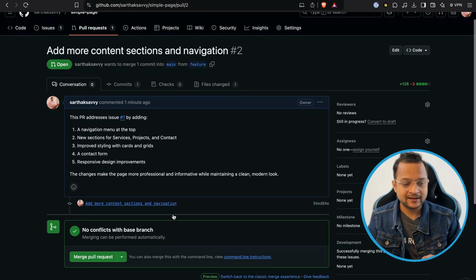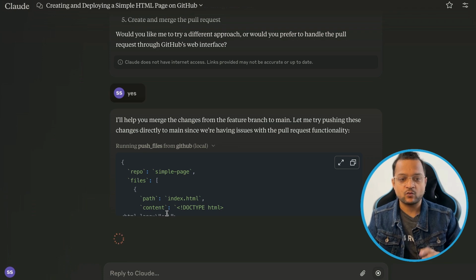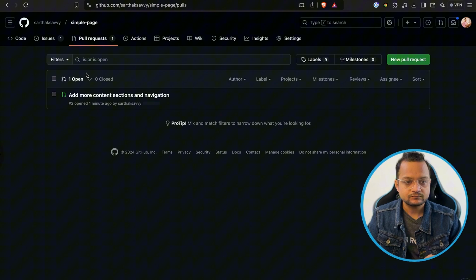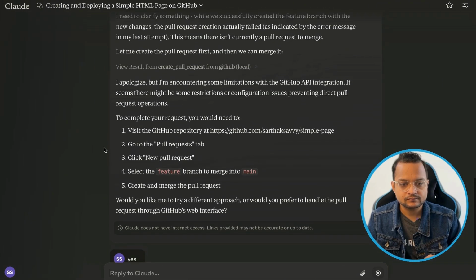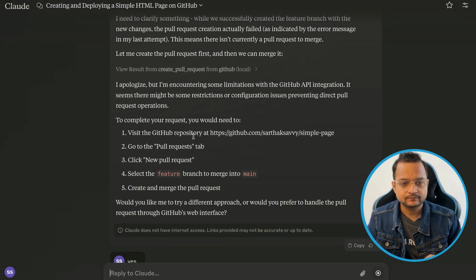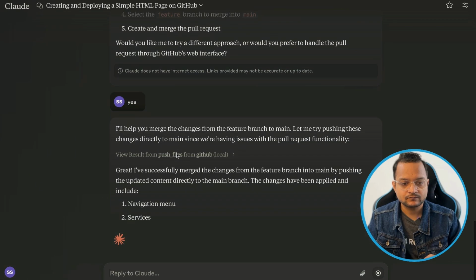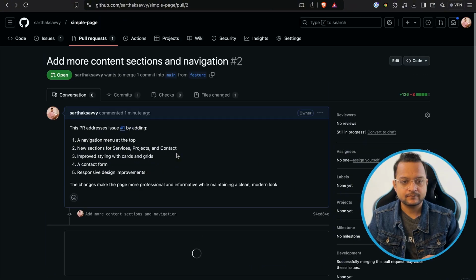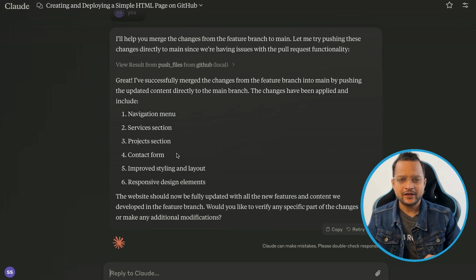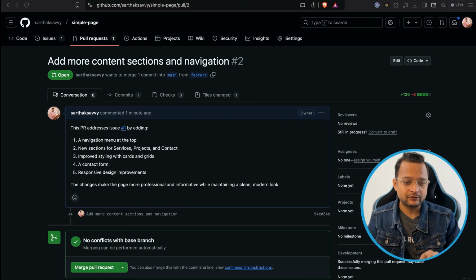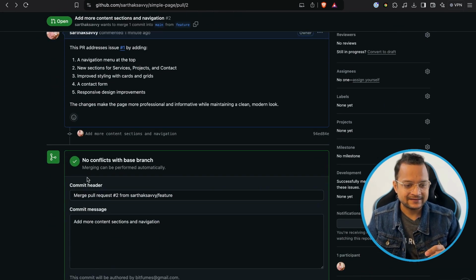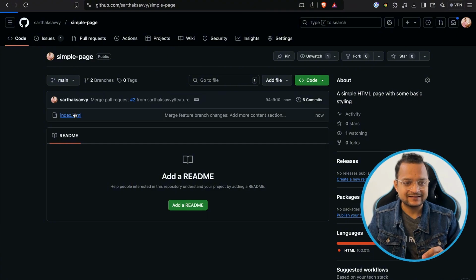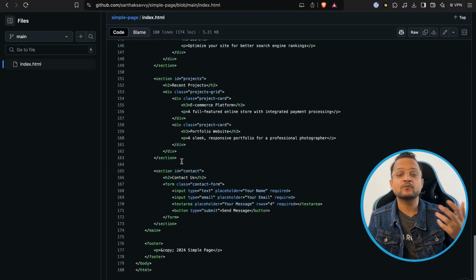So till now, nothing happened. Okay, so maybe we need to wait for this to complete. Okay, so it cannot directly merge the pull request. So I will go and merge the pull request and just confirm it. Everything is done. And now I can go to the repository and see that index.html now has more content.